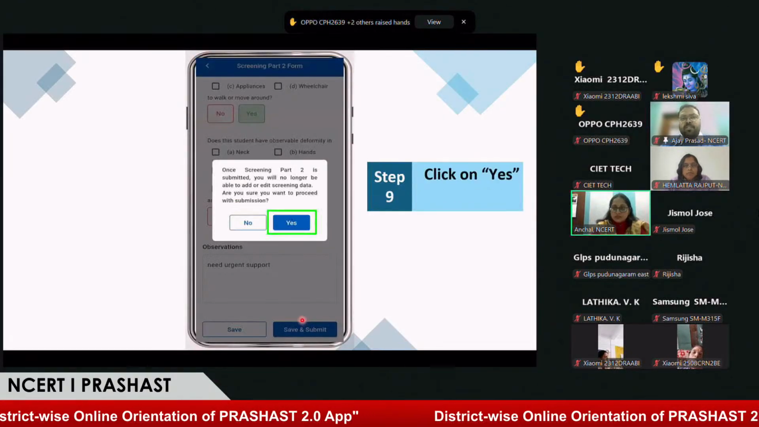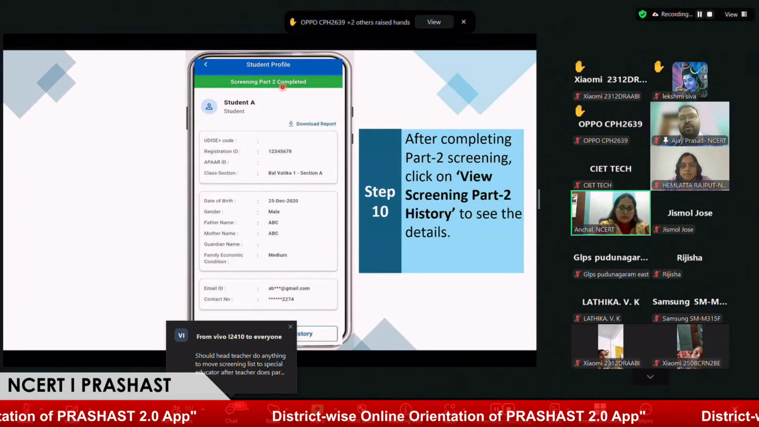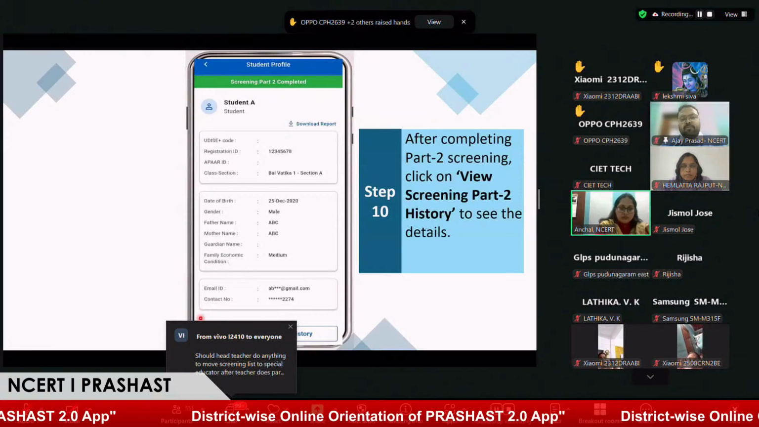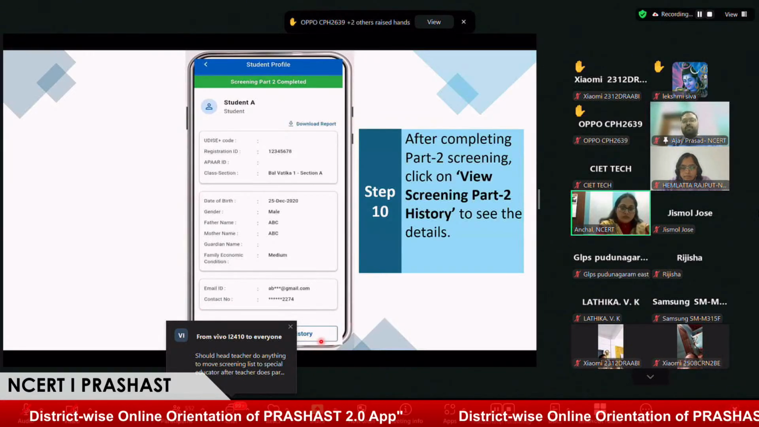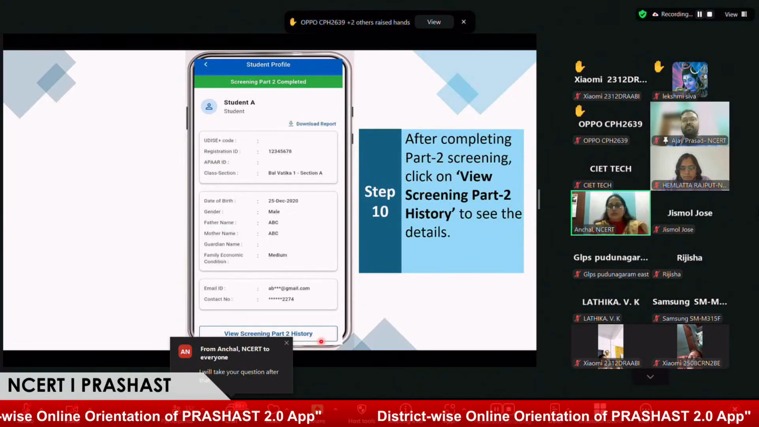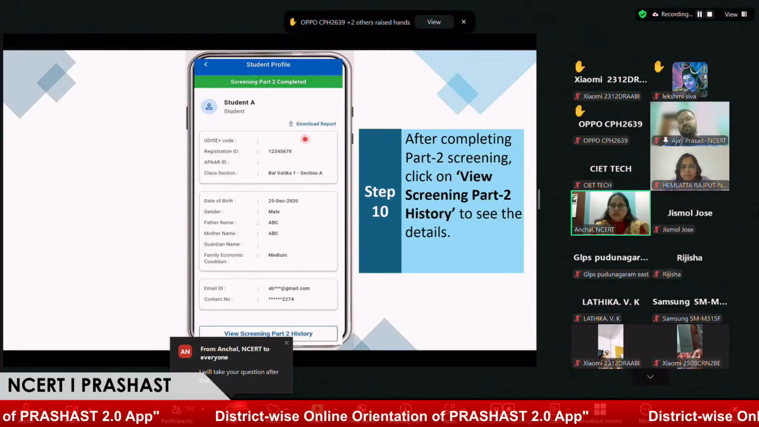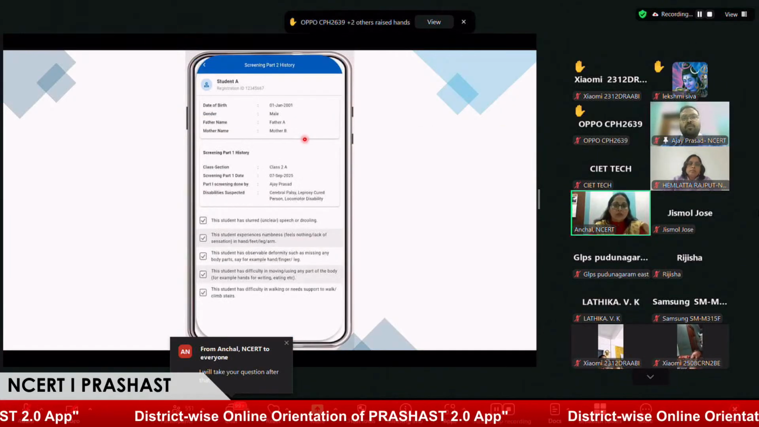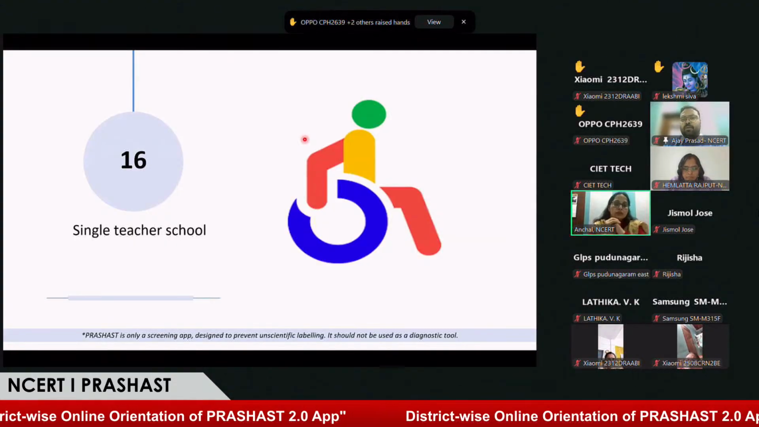After submitting the application for screening part 2, we can see screening part 2 completed and view screening part 2 history. At this point, the special educator has completed the screening and cannot make any changes. They can only view history or download the report for any individual student. Yes, ma'am. So this was the overall process of screening part 1 and part 2.